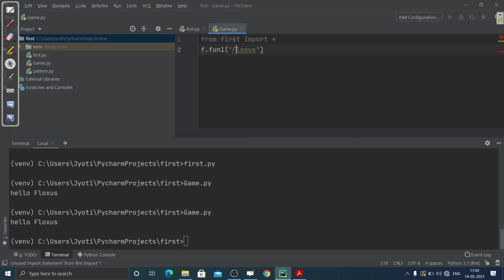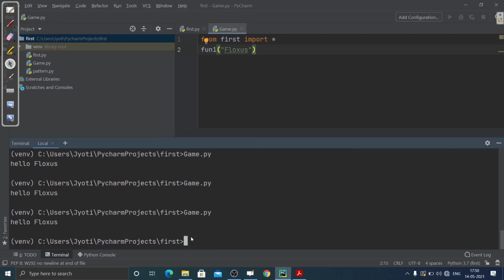Now I don't have to call this module every time I want to use any function or any variable from that module. I don't need to give the reference. So I can just directly use this fun1 and call it. I don't have to specify to the compiler that I'm using this specific module. You can just directly import everything. Now here you can see it will get executed.